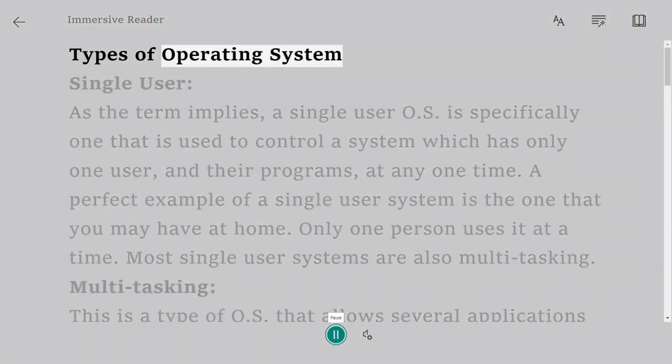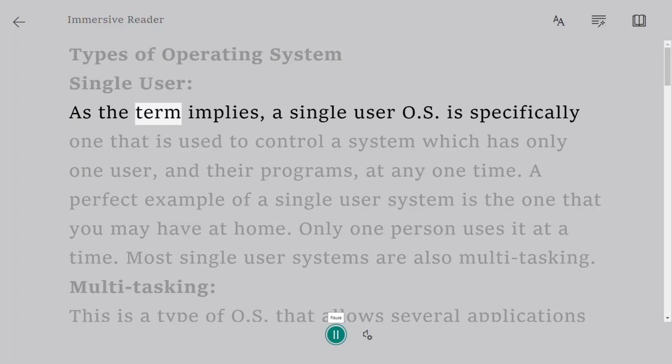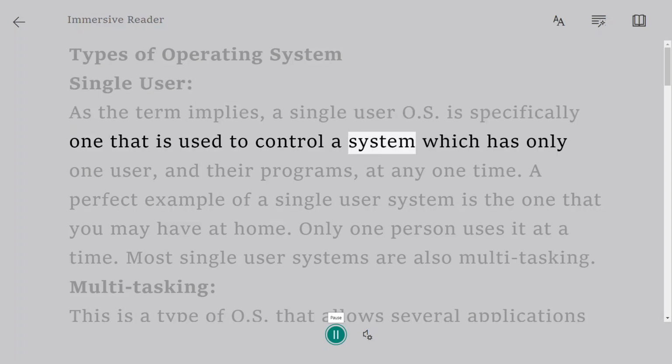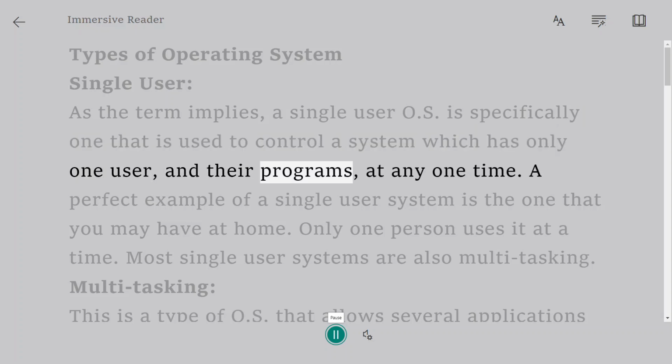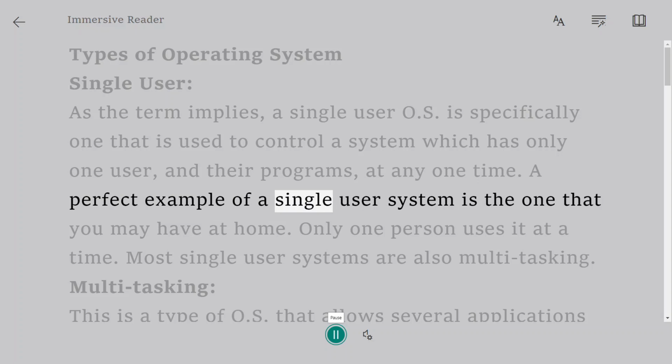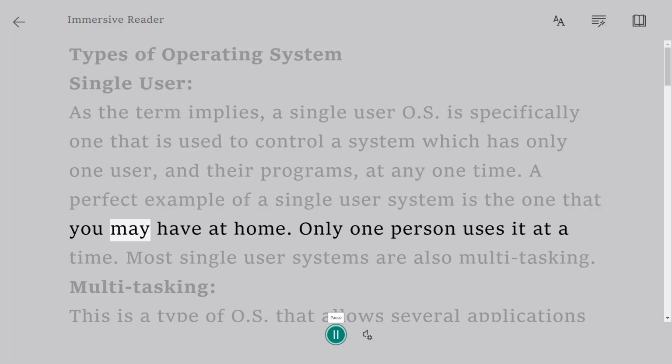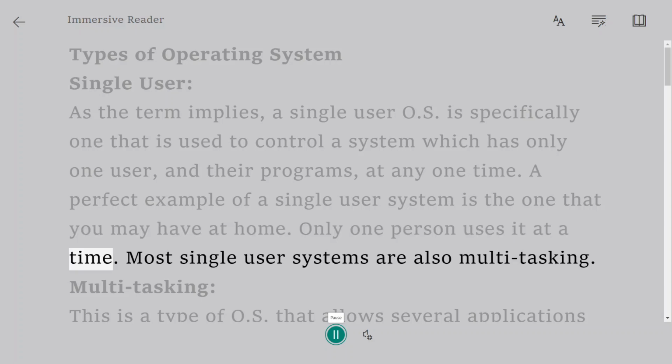Types of operating system. Single user. As the term implies, a single-user OS is specifically one that is used to control a system which has only one user, and their programs, at any one time. A perfect example of a single-user system is the one that you may have at home. Only one person uses it at a time.